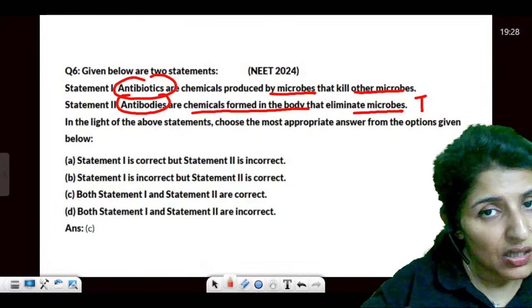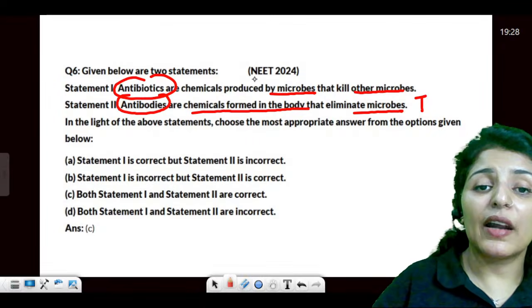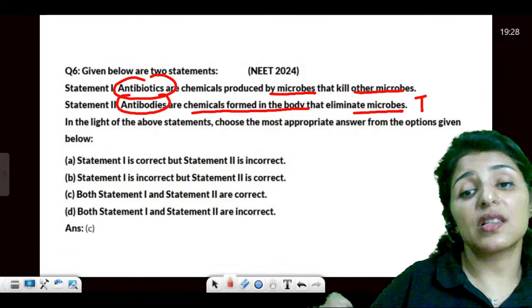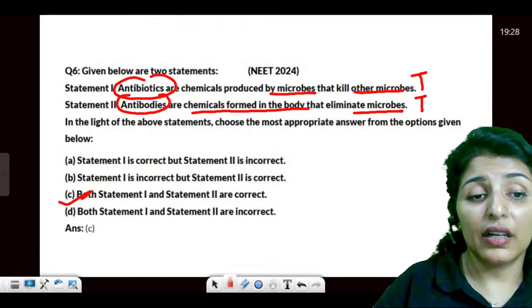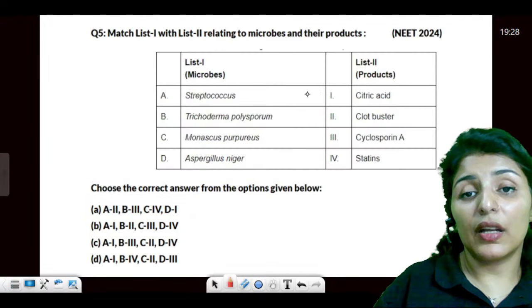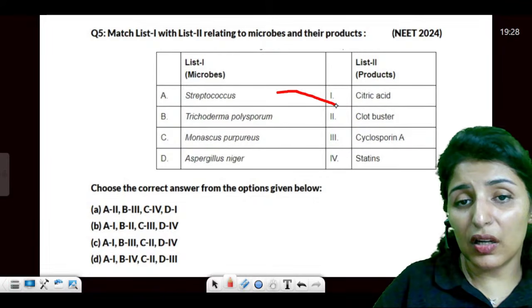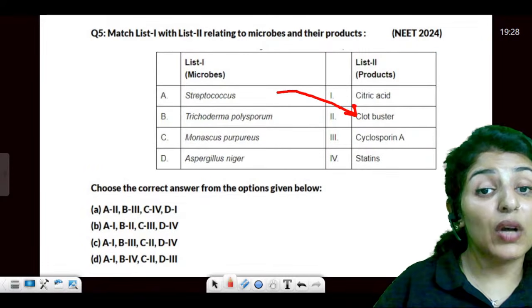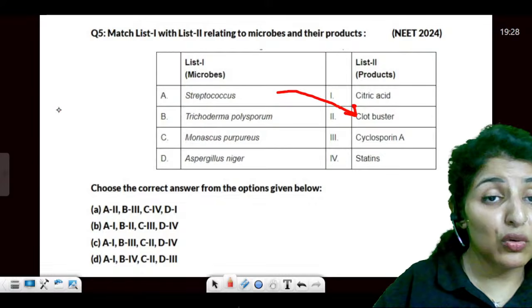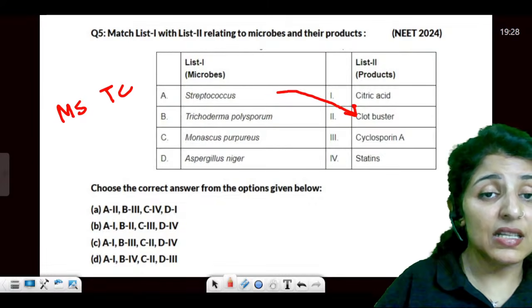Antibodies are produced in our body, but antibiotics are chemicals produced by microorganisms to kill the organism. So both are correct. Now another match the following. Streptococcus is going to produce what? A clot buster known as streptokinase. I just told you, Miss TC.